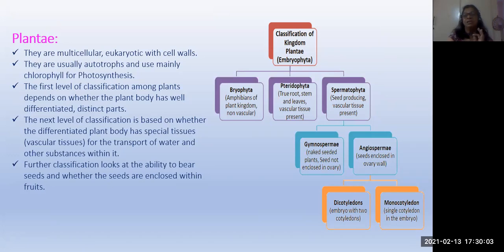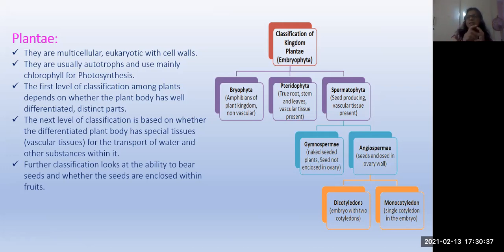Next group is plantae. So plantae is nothing but plants. They are multicellular eukaryotes having a cell wall. That is very important, the presence of a cell wall. And they are autotrophs. They will provide their own food materials with the help of chlorophyll, sunlight, water, and carbon dioxide.